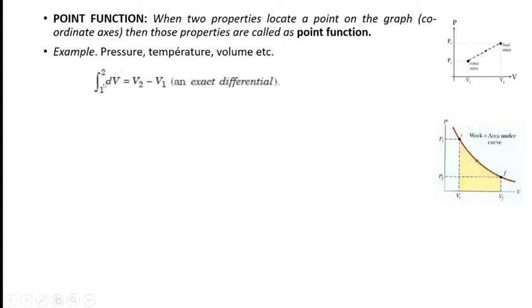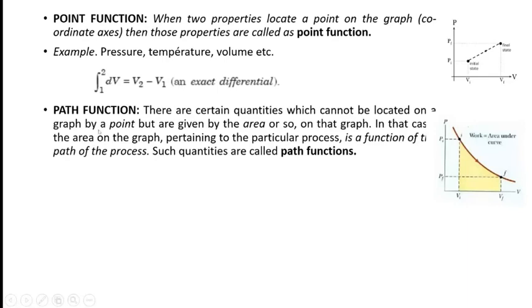It is represented by dV. And dV is a change in volume, which is V2 minus V1. If I want to find the complete change in volume, then we have to integrate from point 1 to 2. Then it becomes V2 minus V1. The integration of dV from point 1 to 2 is V2 minus V1.